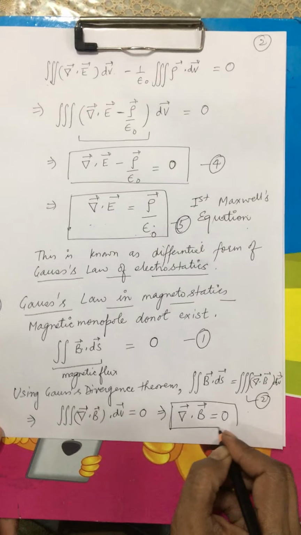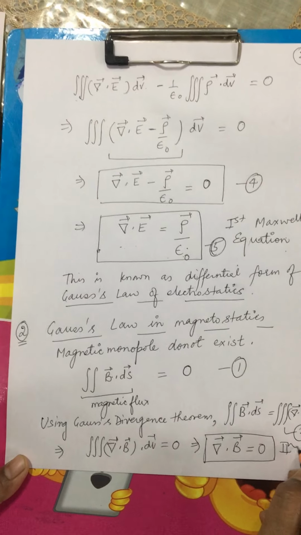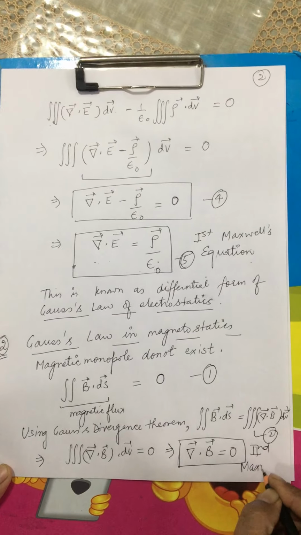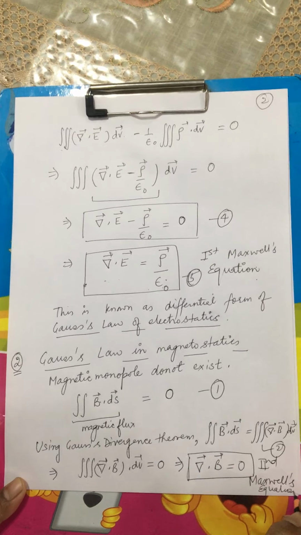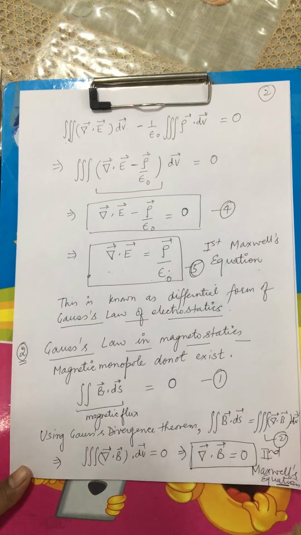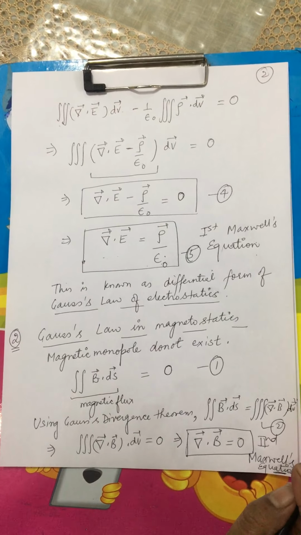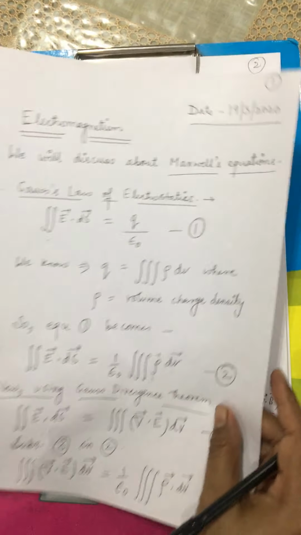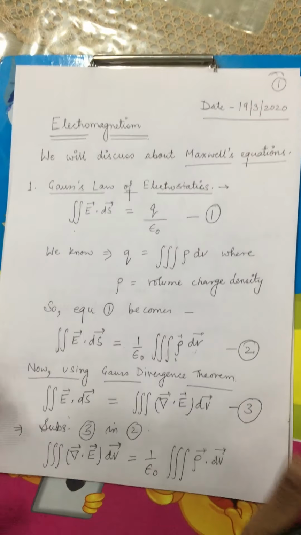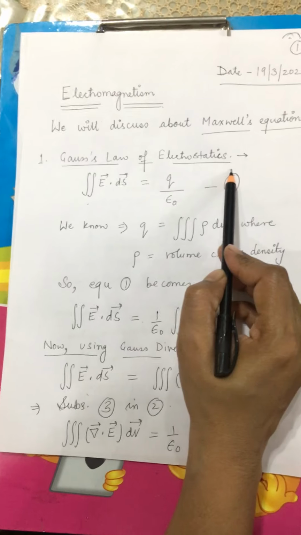This equation is known as the second Maxwell's equation. So today we have derived two Maxwell's equations. I will quickly recap what I have done starting from the very beginning. So to begin with, we started with the Gauss law of electrostatics.